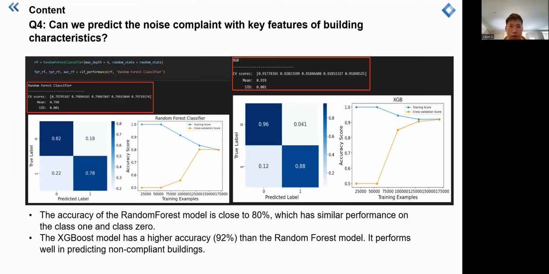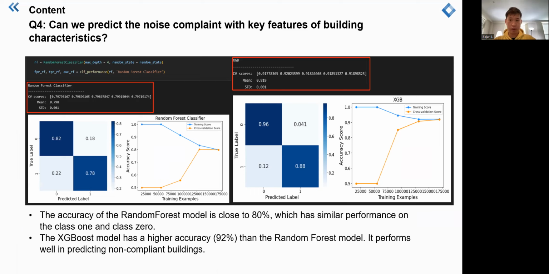From these two result plots, we can see both models have a nice accuracy on predicting the noise complaint. The random forest model has around 80% accuracy, and XGBoost is higher than the random forest, at around 92% accuracy.